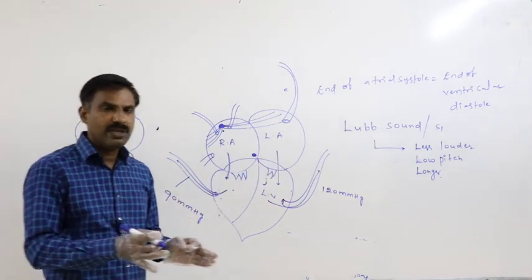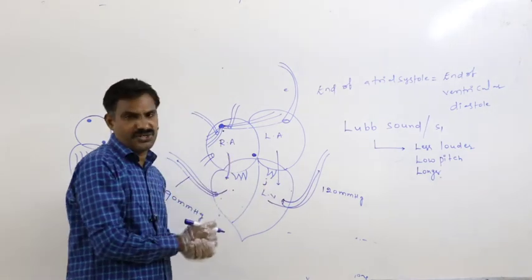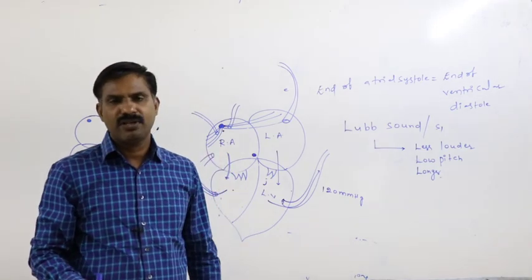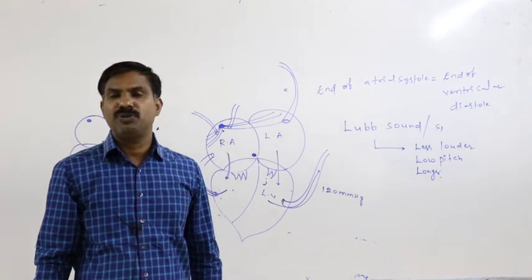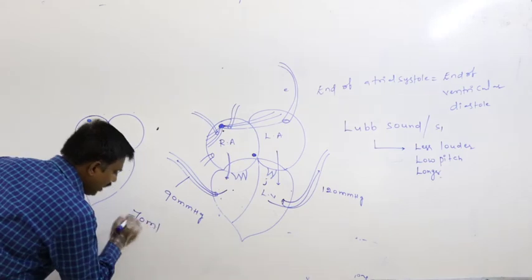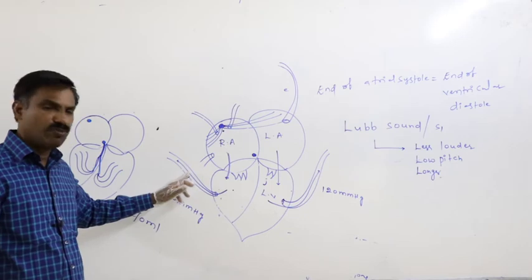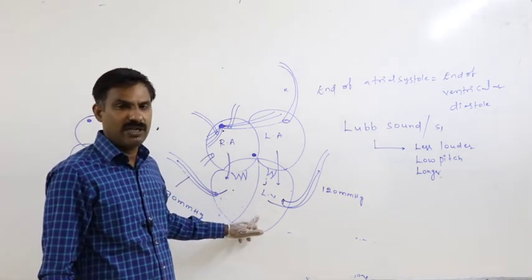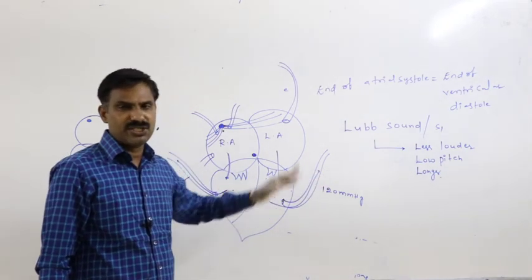In that way, at the end of ventricular contraction, how much volume of blood is pumped out from each and every ventricle? 70 ml of blood is pumped out from the right ventricle into the pulmonary arch. Similarly, 70 ml of blood is pumped out from the left ventricle into the systemic arch.